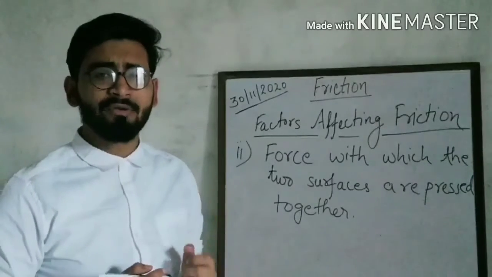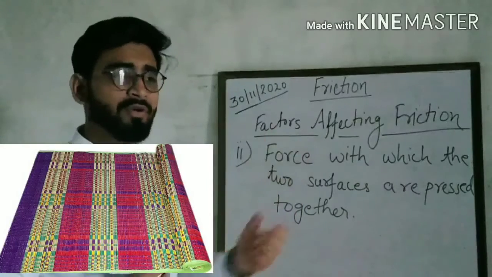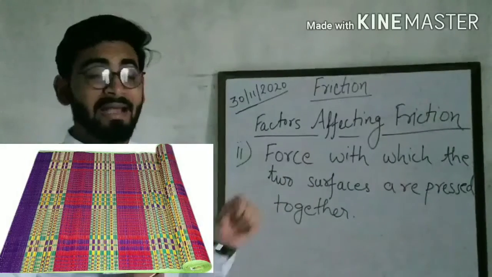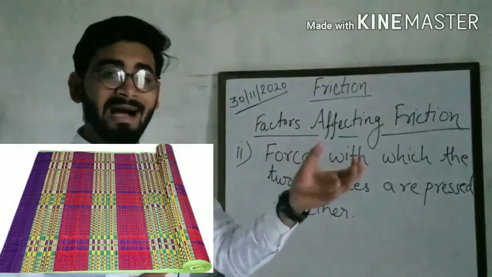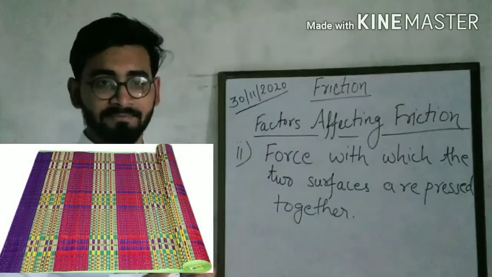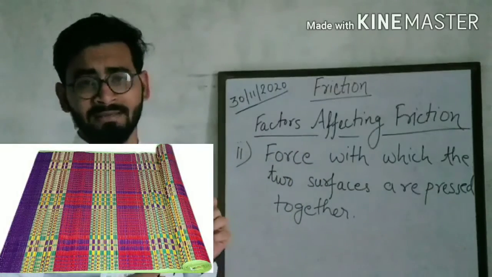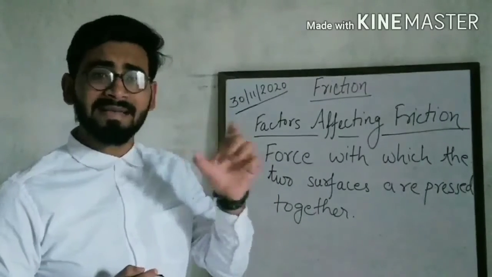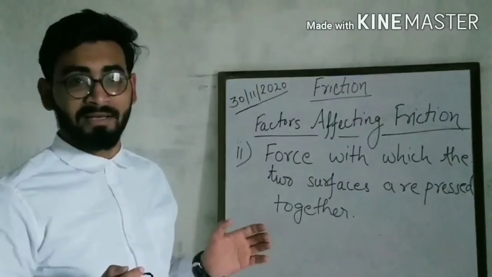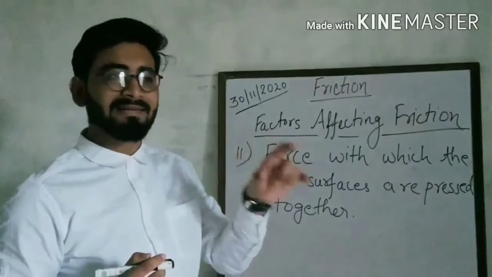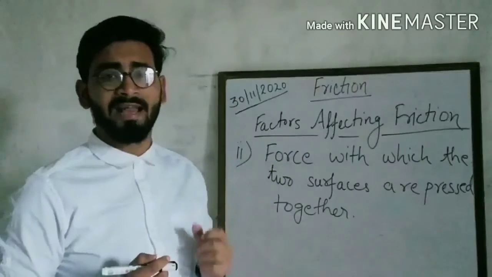Suppose I ask you to drag a mat, you all know a mat? In the first case, no one is sitting on the mat and I ask you to drag it. In the second case, a person is sitting on the mat. In both cases, I ask you to drag the mat.